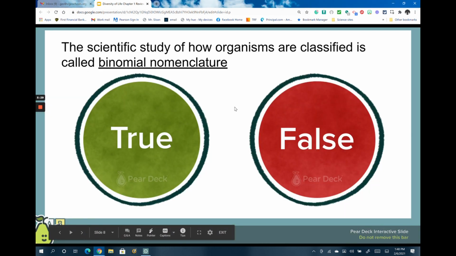Slide number 8 is true/false. The scientific study of how organisms are classified is called binomial nomenclature. This statement is false. The scientific study of how organisms are classified is called taxonomy. Binomial nomenclature is the two-word naming system in which we give them their names, their scientific name.